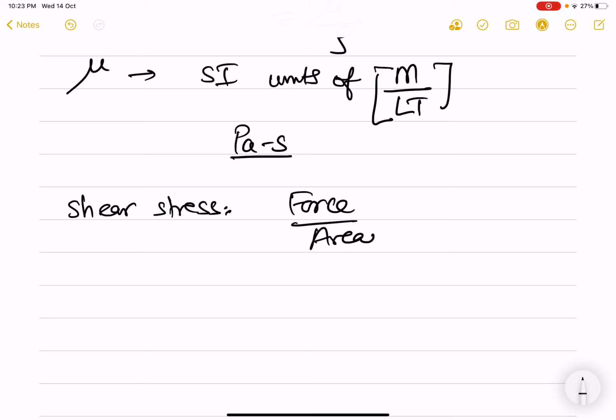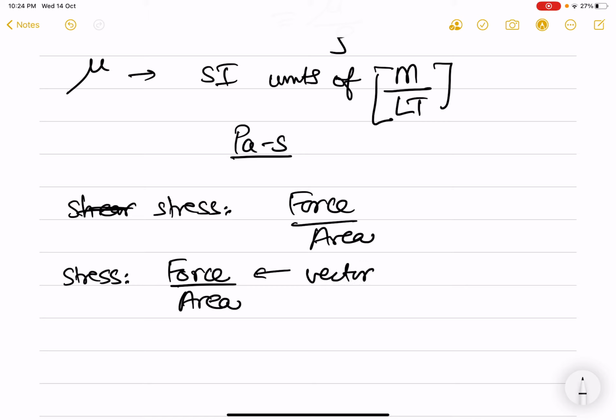Shear stress is one of the components of stresses. So now when we look at stress, and this you may have seen in some other courses also, in general, stress is force divided by area. Now, the force is a vector. Area we also consider as a vector, so I call this vector 1 and vector 2.